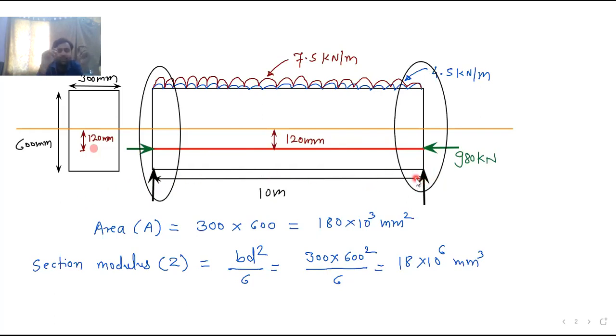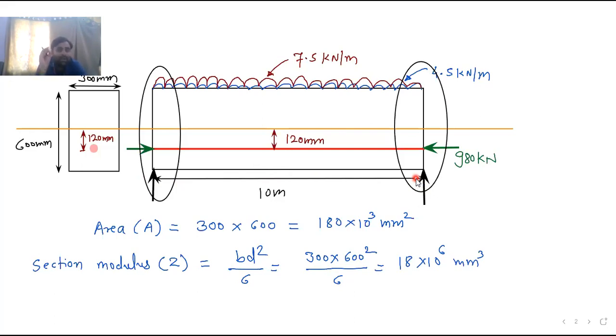Simple supports are here, and in your syllabus, only simply supported pre-stressed concrete beams are there. Only simply supported. That's it. So even though in the numerical, if they don't specify any supports, you still have to take the simple support. Note down this line, this is the important thing I am telling you. Even if they don't mention the types of supports provided to your given structure, you should take the simple support, because simply supported pre-stressed concrete beams are there for you.